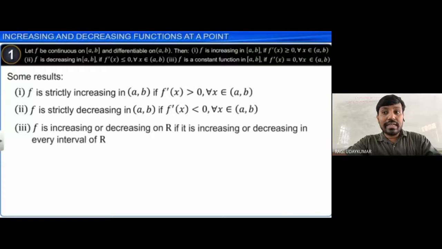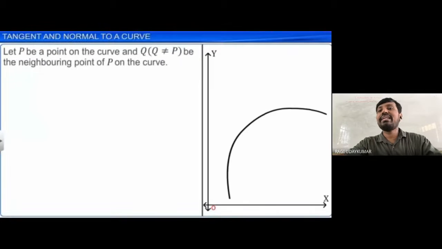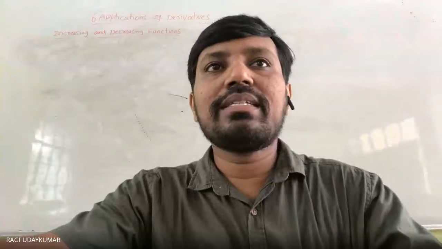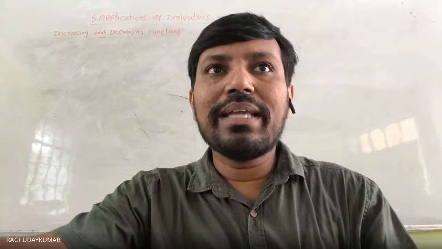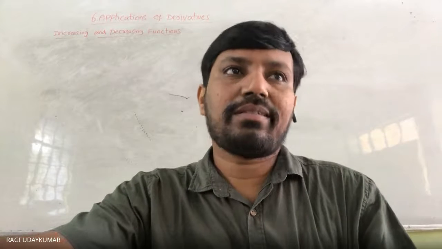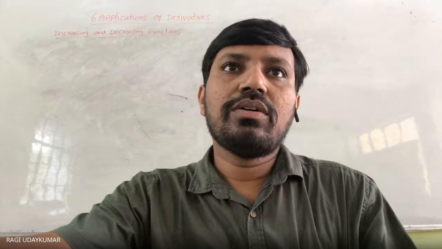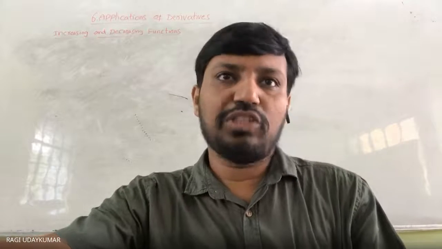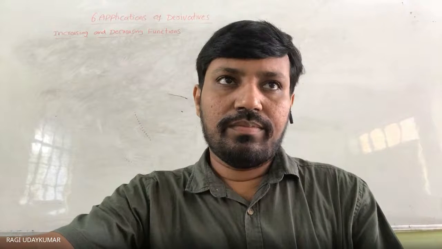Neither increasing nor decreasing on an interval if it is increasing or decreasing at every point in the interval. Okay, so by checking the f dash of x, we are going to find out whether the function is increasing or decreasing.